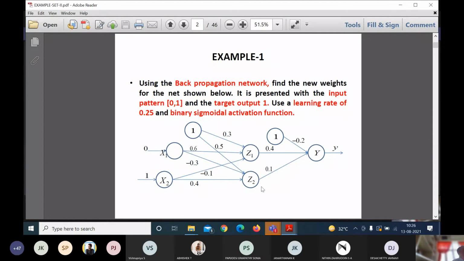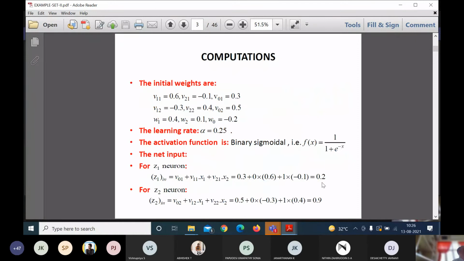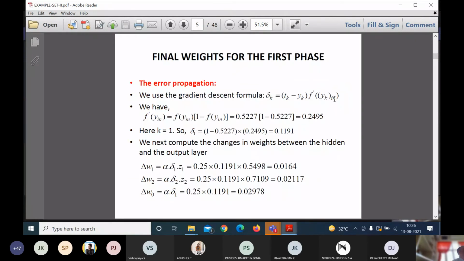And here the jth hidden node, here the kth output node. So for that purpose it is represented as yk in of in. Nothing wrong, you can also put it over here as yk of in. So in general, what we say is f dash of yk in, which is equal to f of yk in into 1 minus f of yk in. Both are the same only.